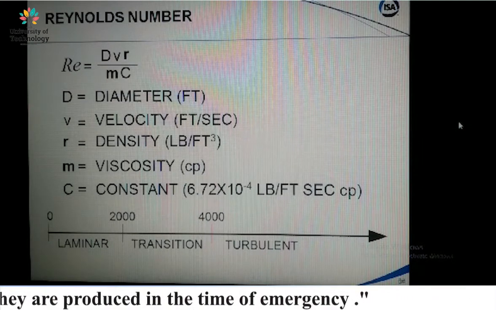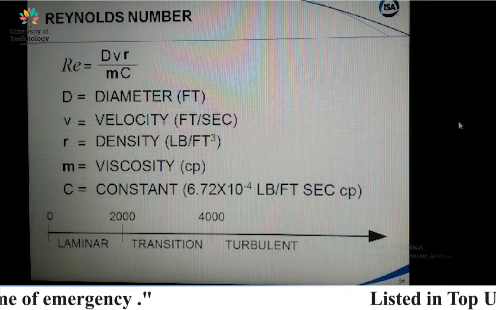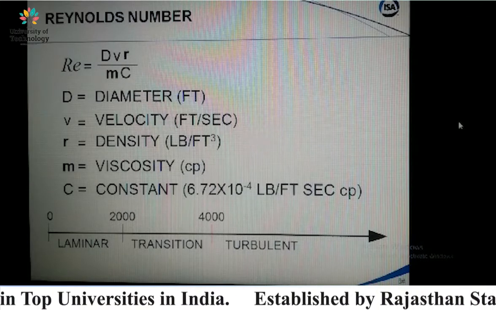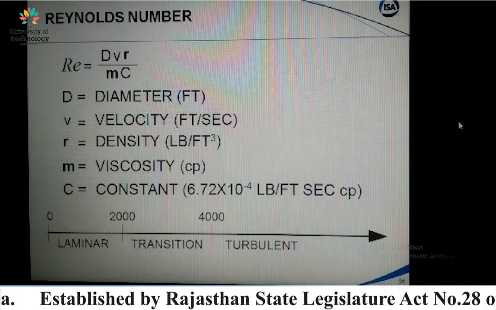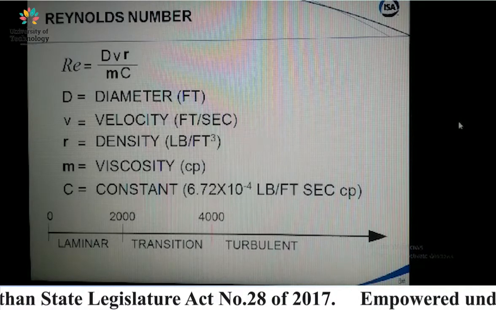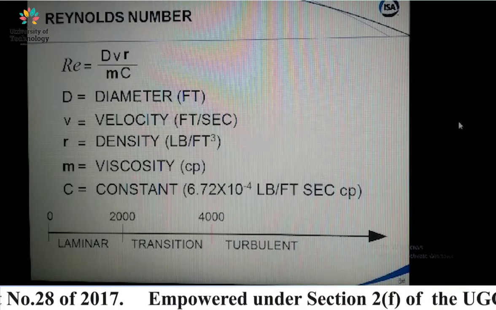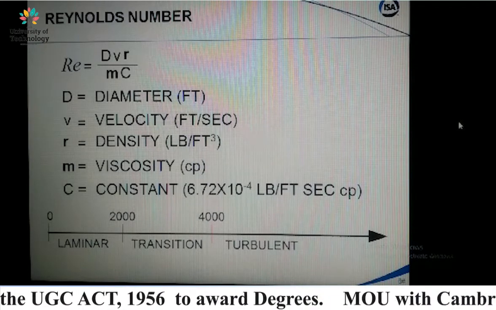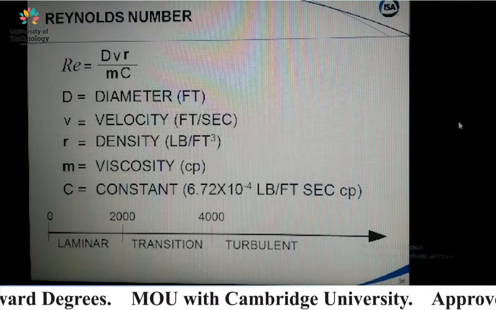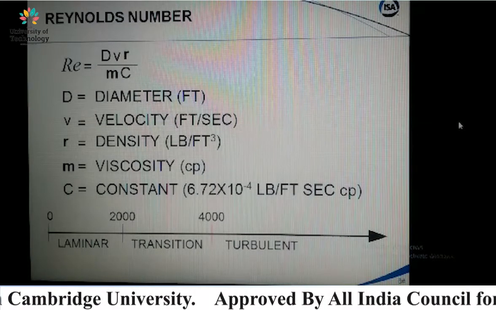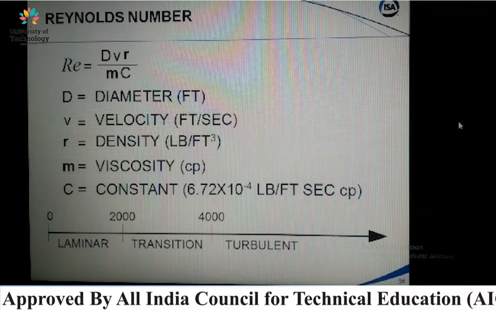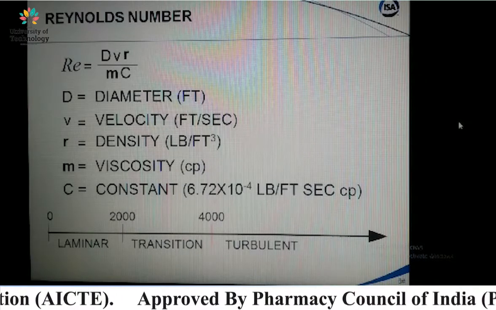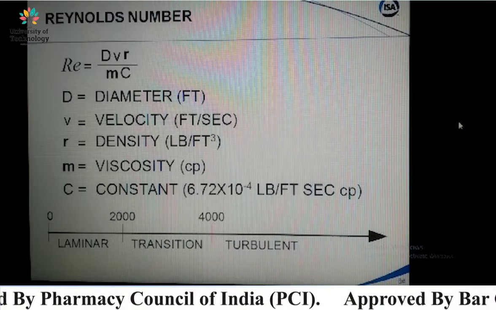Re equal to dVρ upon μc. d is the diameter, V is the velocity, ρ is the density, μ is the viscosity, and c is the constant. Right? And this is the line diagram of the flow identification. If the Reynolds number value is 0 to 2000, the flow is laminar, and if the value of Reynolds number is greater than 4000, the flow is turbulent, and if the value of Reynolds number is less than 4000 and greater than 2000, that is transition flow.